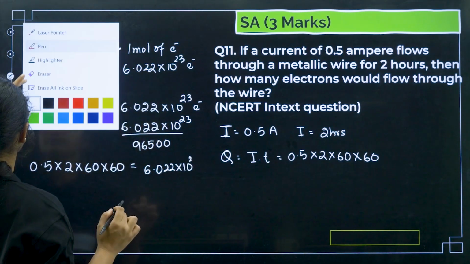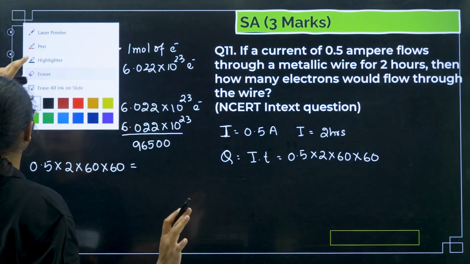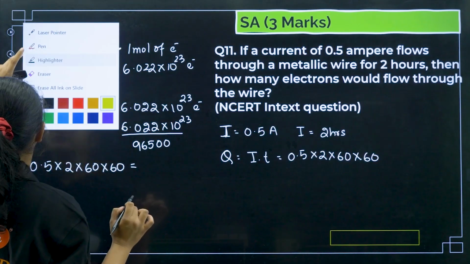So let me write it down. So students, after I complete, I'll be aside, you can see that. So please just wait for 1 minute.